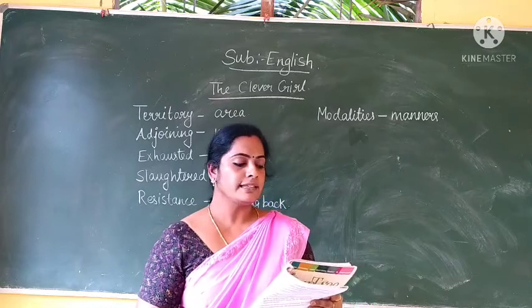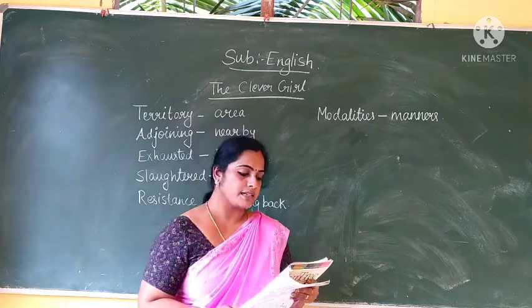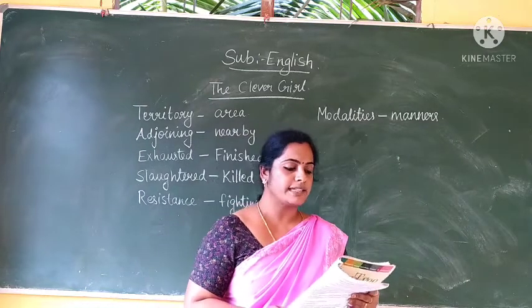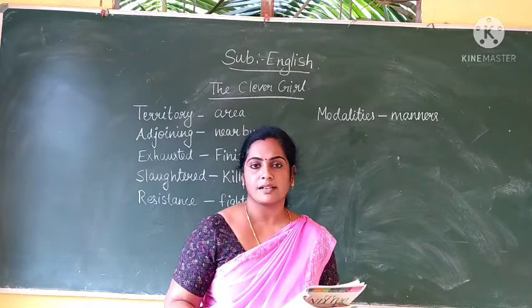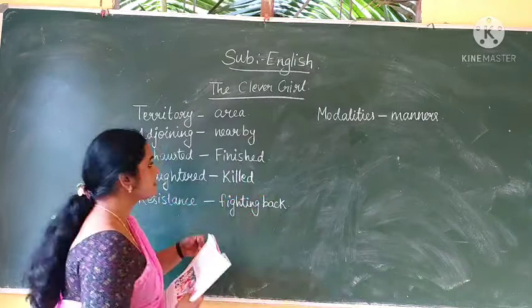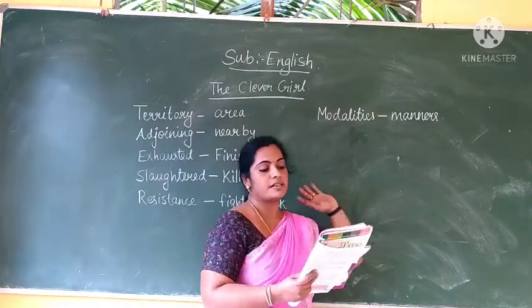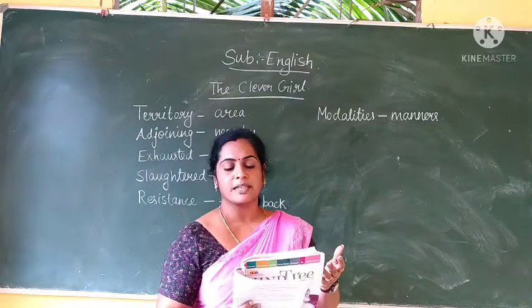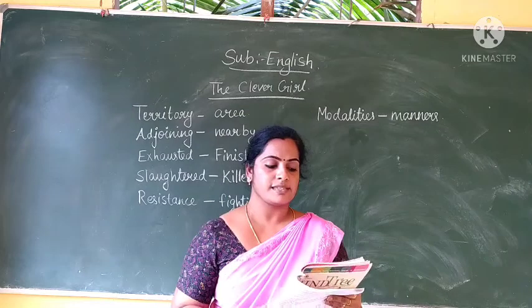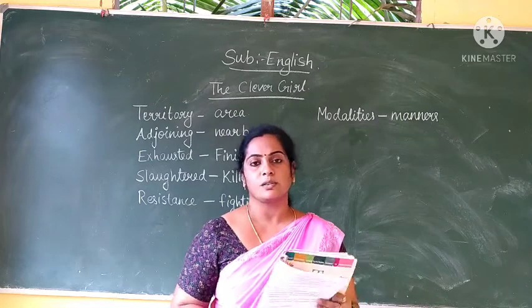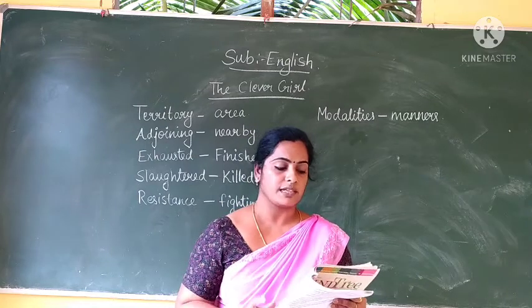While they were discussing the modalities of the surrender, a little girl named Nancy arrived on the scene. Modalities means manners, how to surrender. They were discussing it at that time when a little girl, her name is Nancy, came. She was only 12 years old. Let's see what she said.